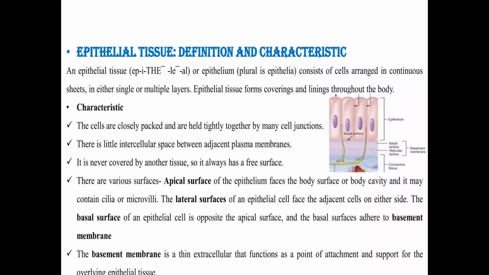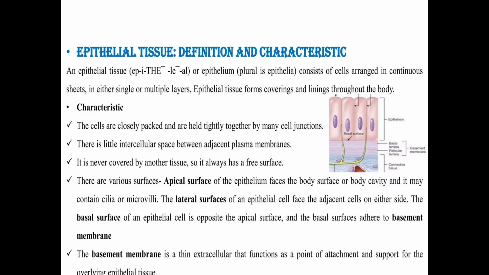So let's talk about the surfaces of epithelial tissue or epithelial cells. There are various surfaces. The first one is not covered by any other tissue, and is present toward the cavity surface or body surface. This is called the apical surface.